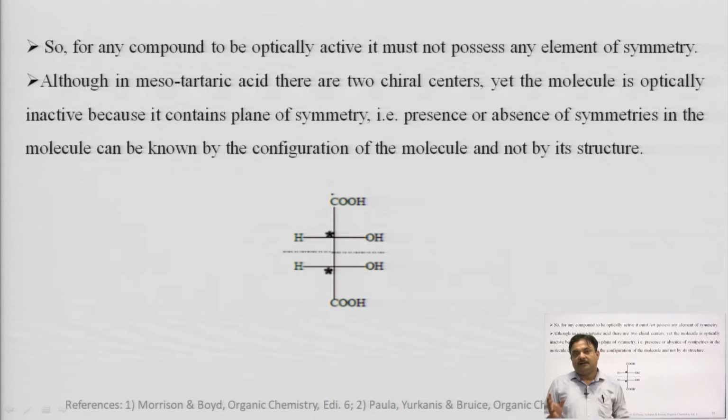The mere presence of a chiral carbon is not a guarantee that the molecule must be optically active, as in mesotartaric acid, where 2 chiral carbons are present but the molecule is not optically active. But the second condition is a fair criterion through which we can judge the optical activity of a molecule, that is, the absence of the plane of symmetry. It is a must that no element of symmetry is there for a molecule to be optically active.